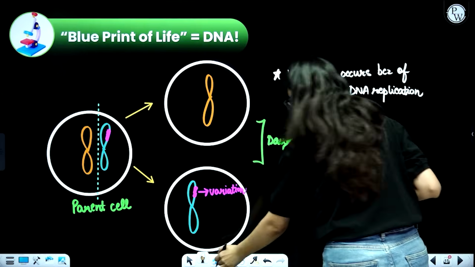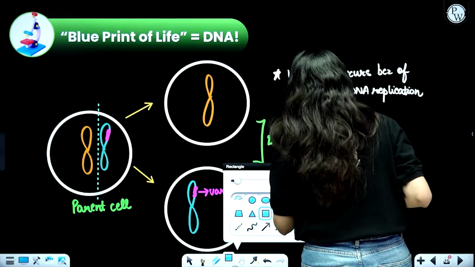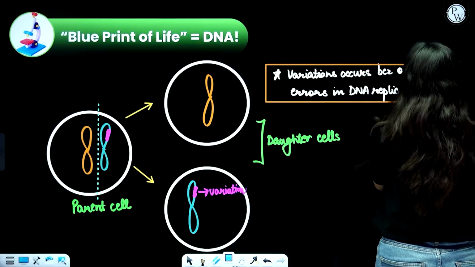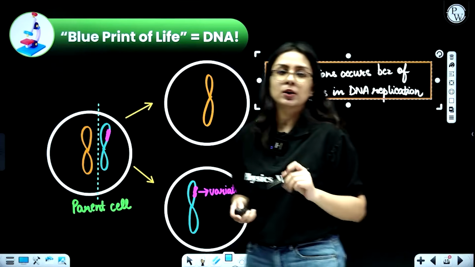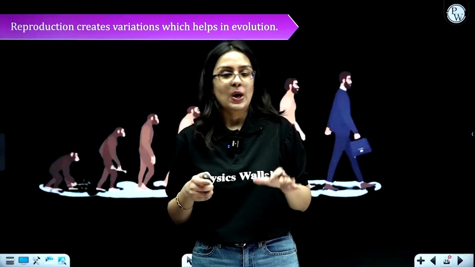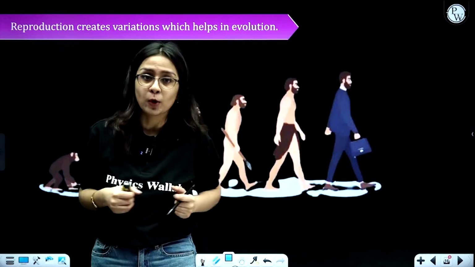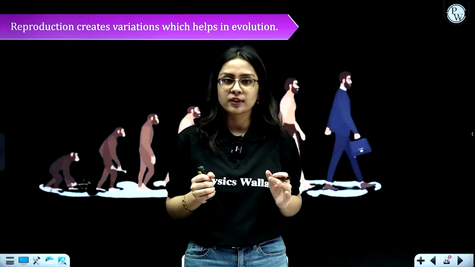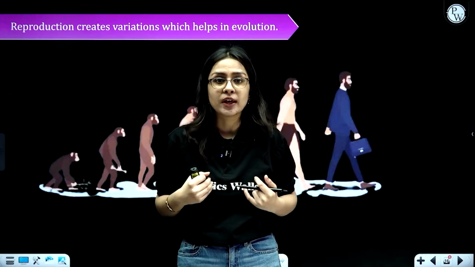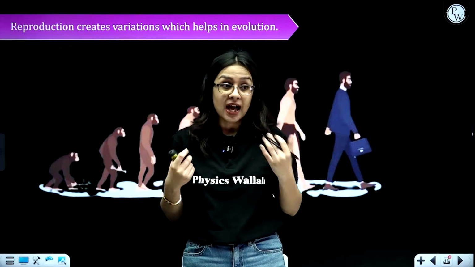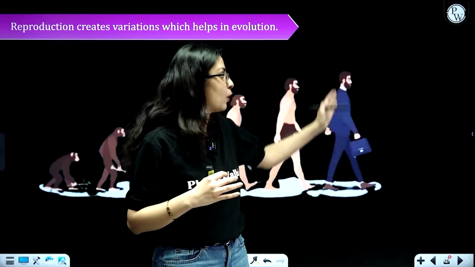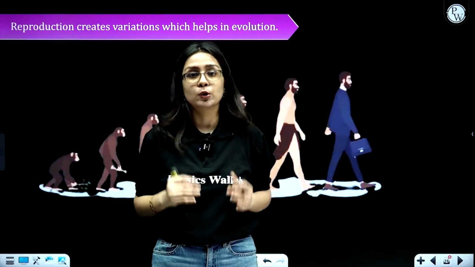Okay, there are some errors in DNA replication which will lead to variation. Let us try to understand this even better with the help of an example. Today's modern man looks very well polished, very well put together. We are very concerned about the way we look, how we present ourselves, about our surroundings, right? This is the modern day man who is very well put together.